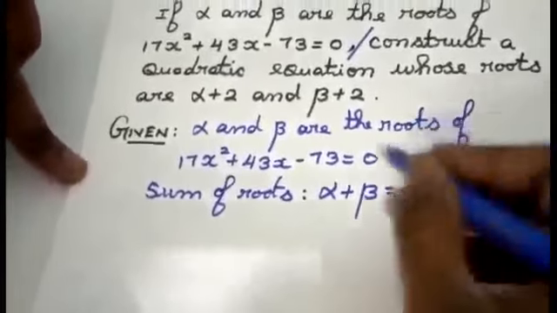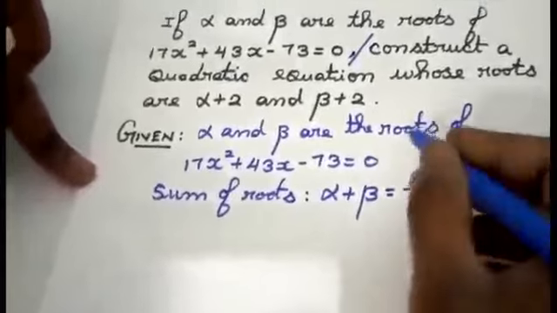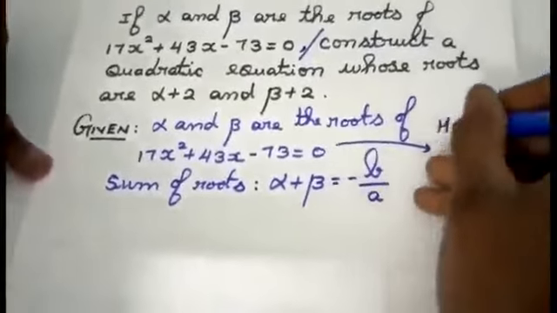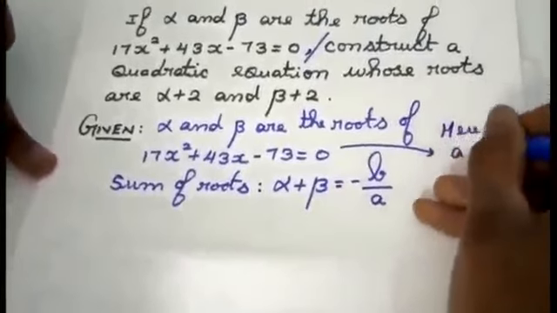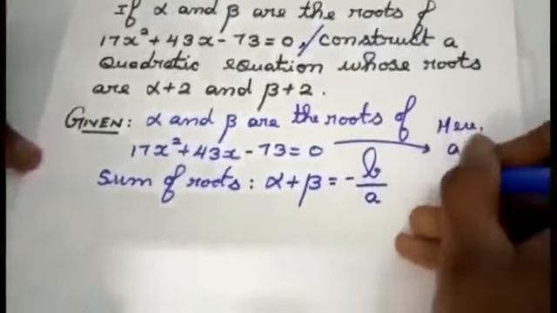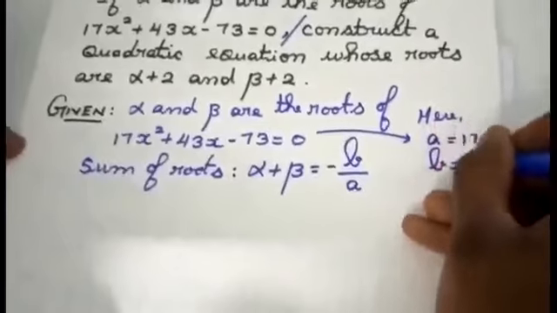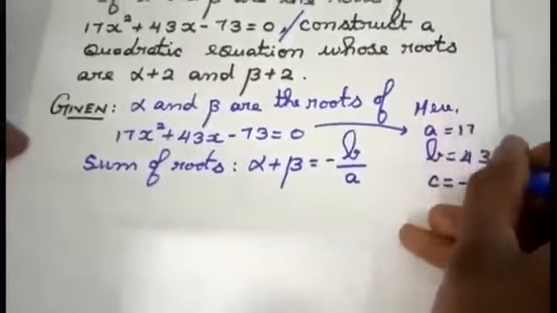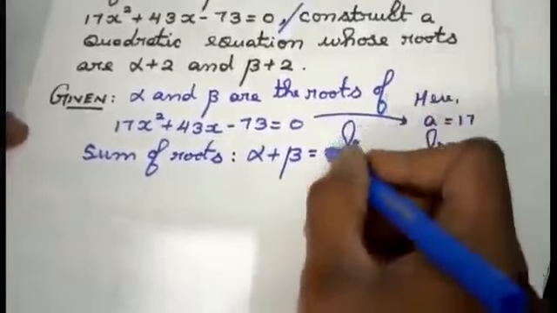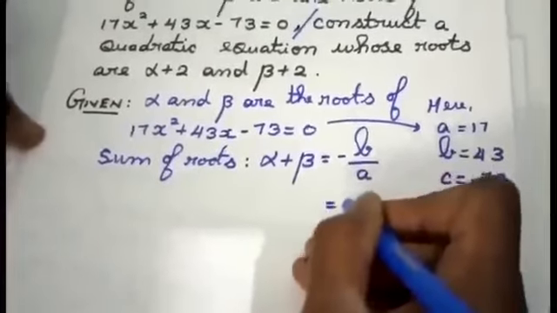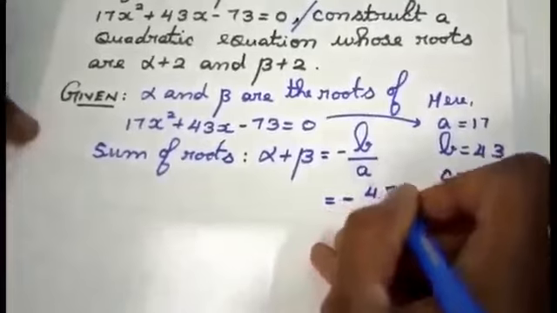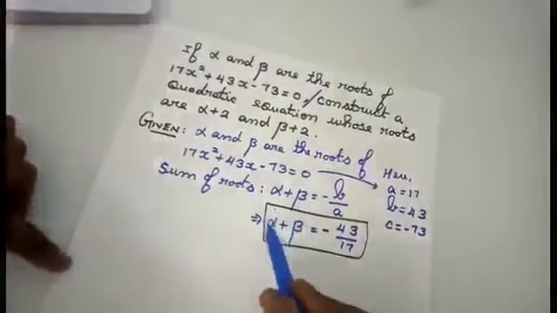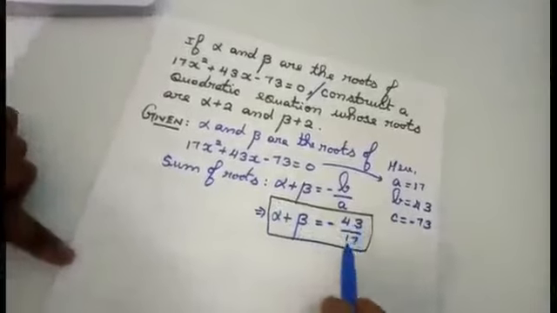Right hand side means before calculating the right hand side, let me take this equation. Here, the value for A is 17, B 43 and C minus 73. Let me apply here minus B by A, that is minus 43 by 17. Alpha plus beta equal to minus 43 by 17.